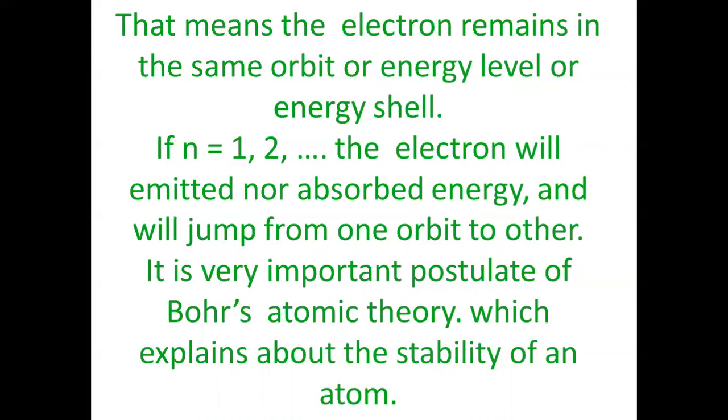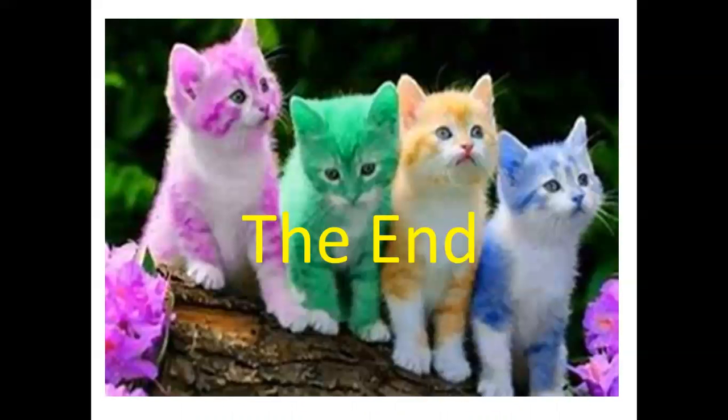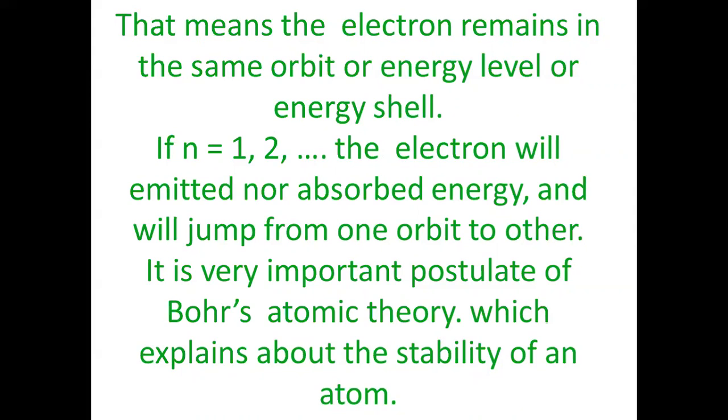Now, this explains the stability of atom. Bohr was able to explain the stability of atom. How? By quantization of energy. What is quantization of energy?